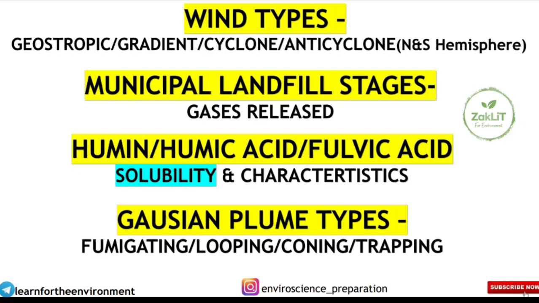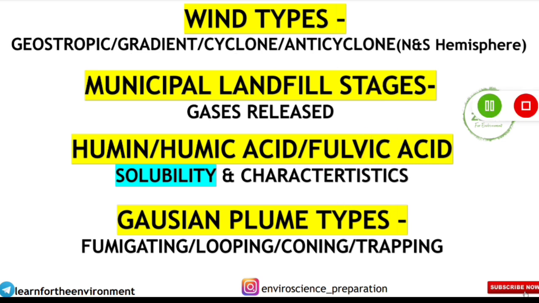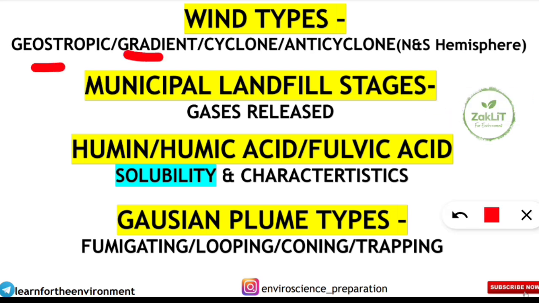The next concept you should definitely know is wind types. Yes, geostrophic winds, gradient winds, cyclone, anticyclone. In the northern hemisphere, a cyclone is in the anti-clockwise direction, but in the southern hemisphere, a cyclone is in the clockwise direction, not anti-clockwise. These things are also very frequently asked. You should know the concepts behind them from environmental geology: geostrophic, gradient winds, pressure gradient.